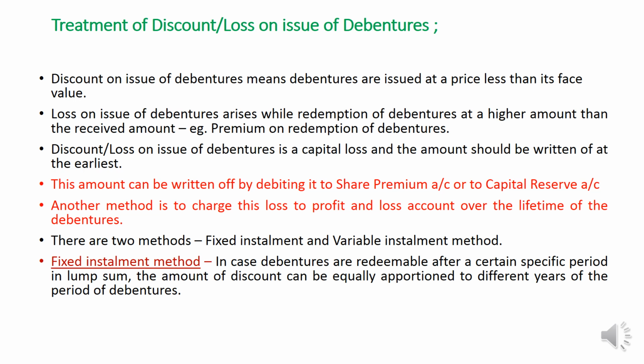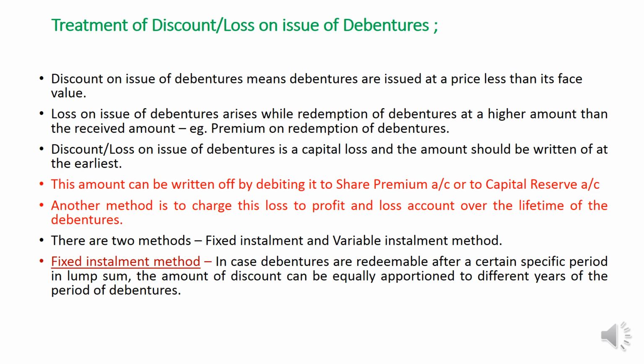This loss on issue of debentures can be written off through the profit and loss account over the lifetime of the debentures. For example, a debenture is issued for a period of 5 years. The total loss regarding the issue of debentures is 10,000. This 10,000 rupees loss has to be written off by the company during the 5 years of the use of debentures in the company.